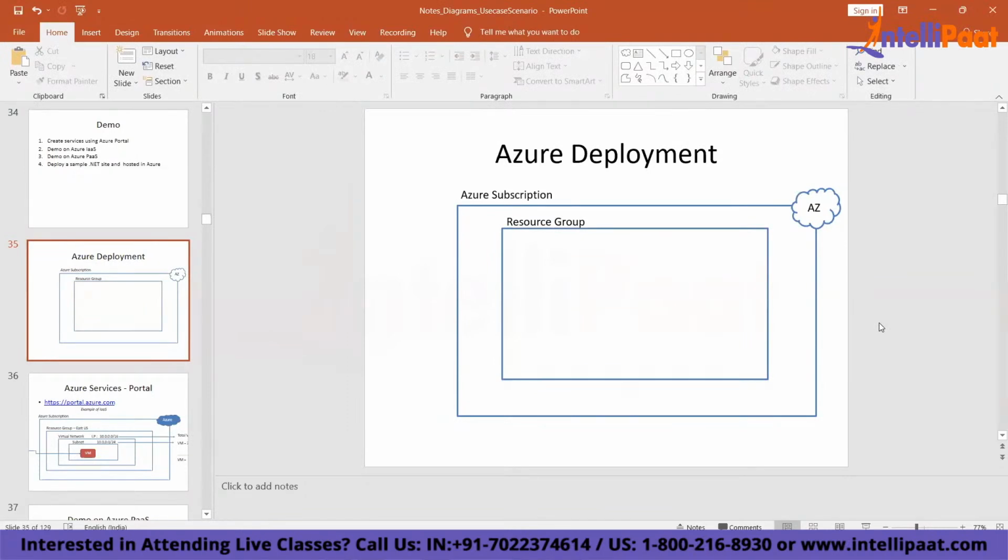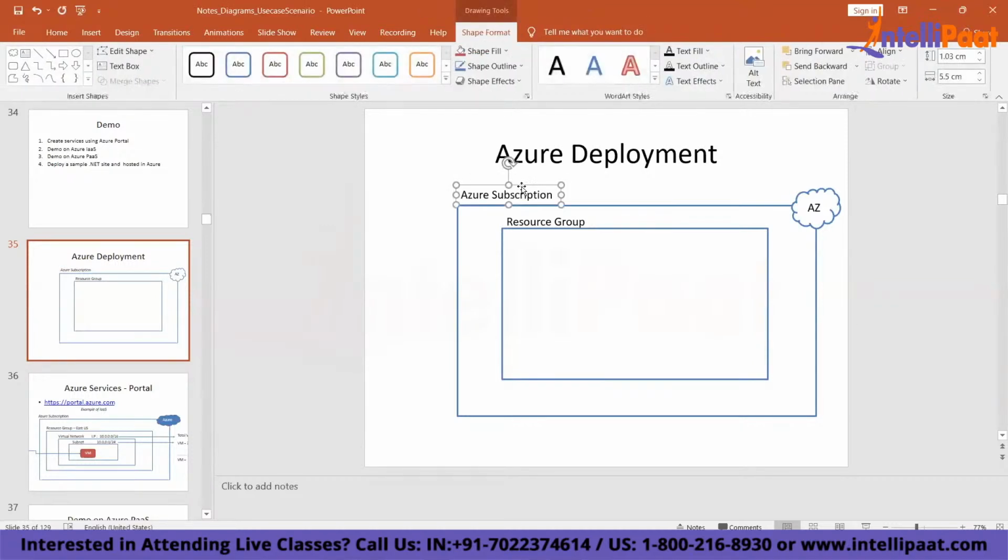So what do you need? You need one active subscription. You need one resource group. A resource group is a logical container which will hold all your resources together. So here you deploy your Azure resources. Clear? And the reason you create a resource group is because everything that you see gets deployed within your Azure resource group.